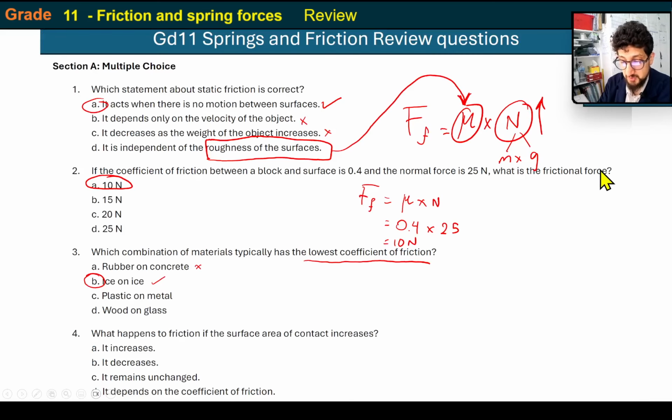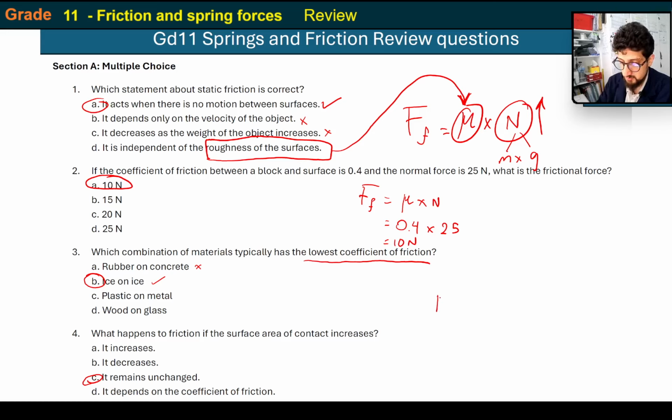What happens to friction if the surface area of the contact increases? So as a matter of fact, you might be inclined to say that friction changes with the surface area, but it doesn't change. Does it increase, does it decrease, does it remain unchanged, or is it independent of the coefficient of friction? We know it's not independent of the coefficient of friction, and it doesn't decrease or increase, it just remains unchanged. And the reason for that is this.